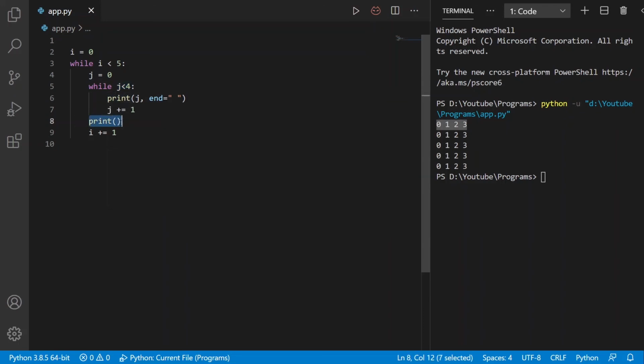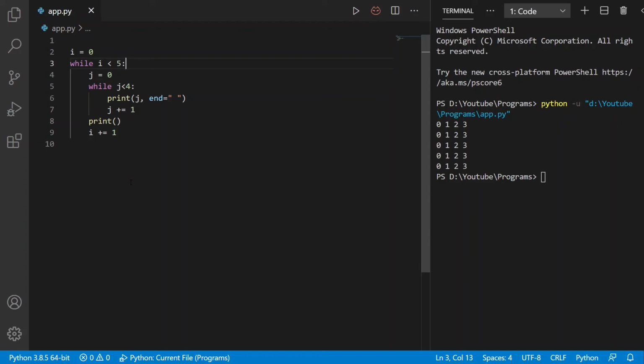Here we are printing a new line. As you can see here, we are printing a new line. After this, we are incrementing the first counter, that is i. Now this condition will be checked and the same process will go over again until this condition evaluates to false.